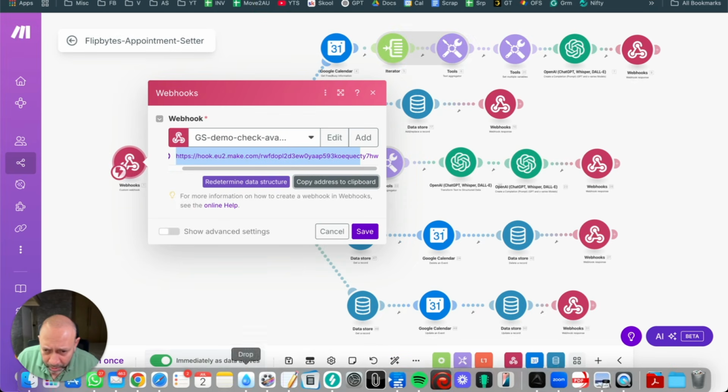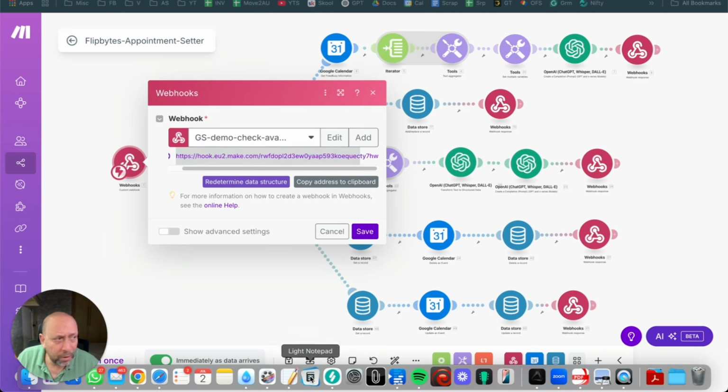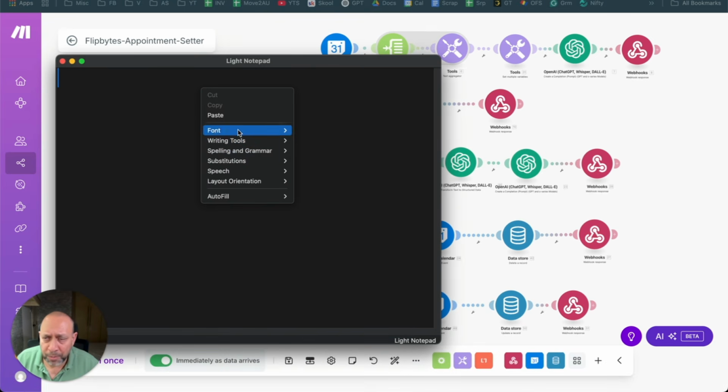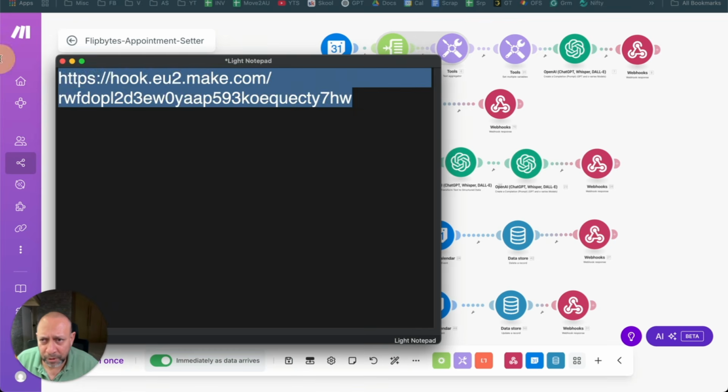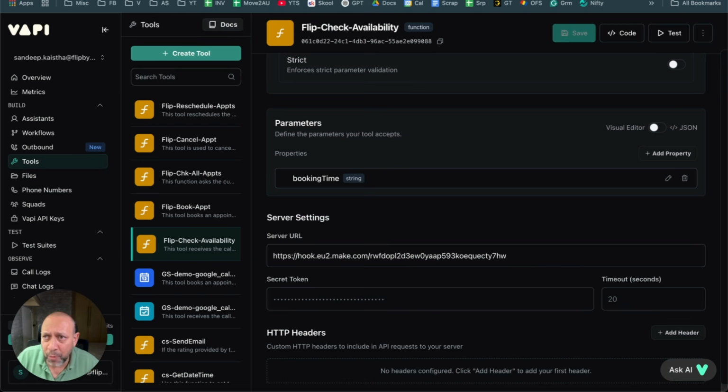Let me just say, where's the notepad gone? Okay. So let me just put it out here, right? So this is the URL. This is the webhook URL, and this is what you'll pick up. Control C, and you put it out there.